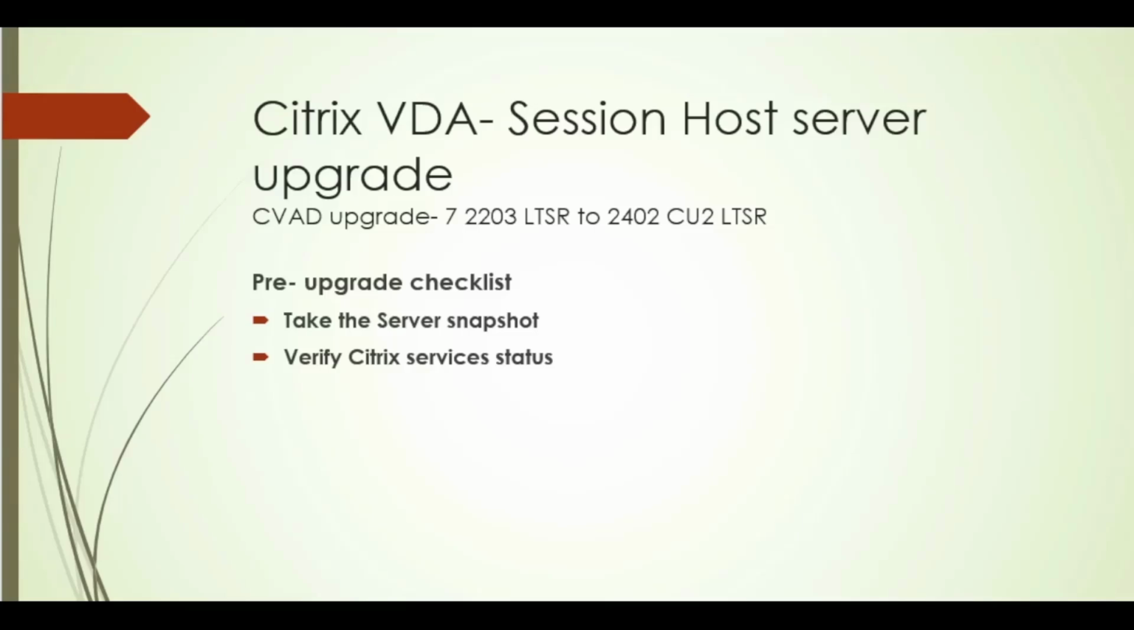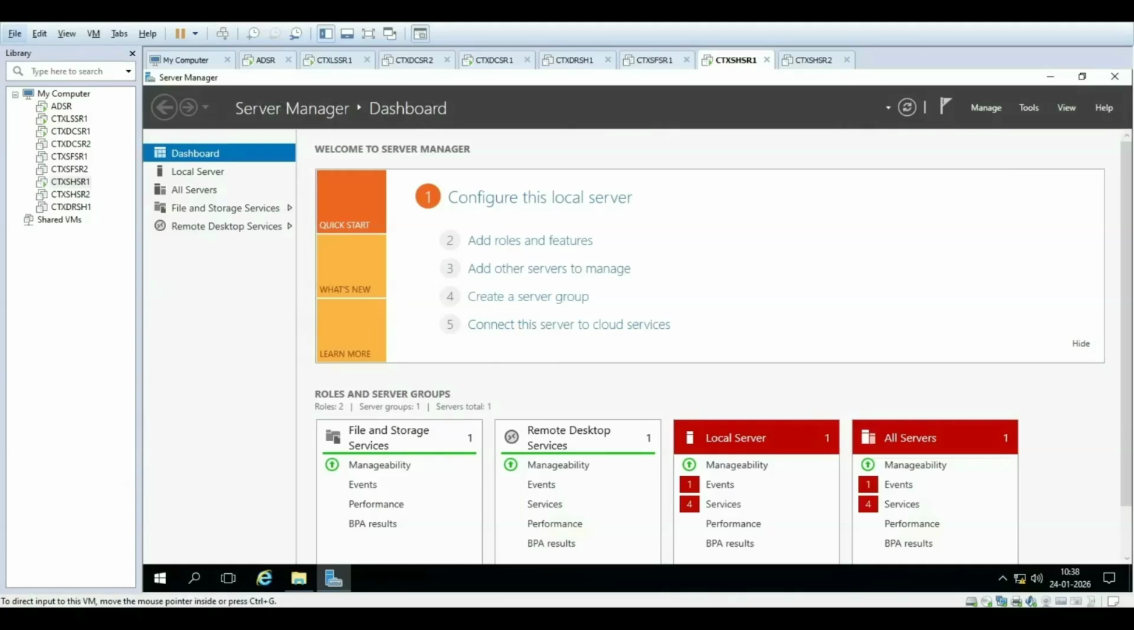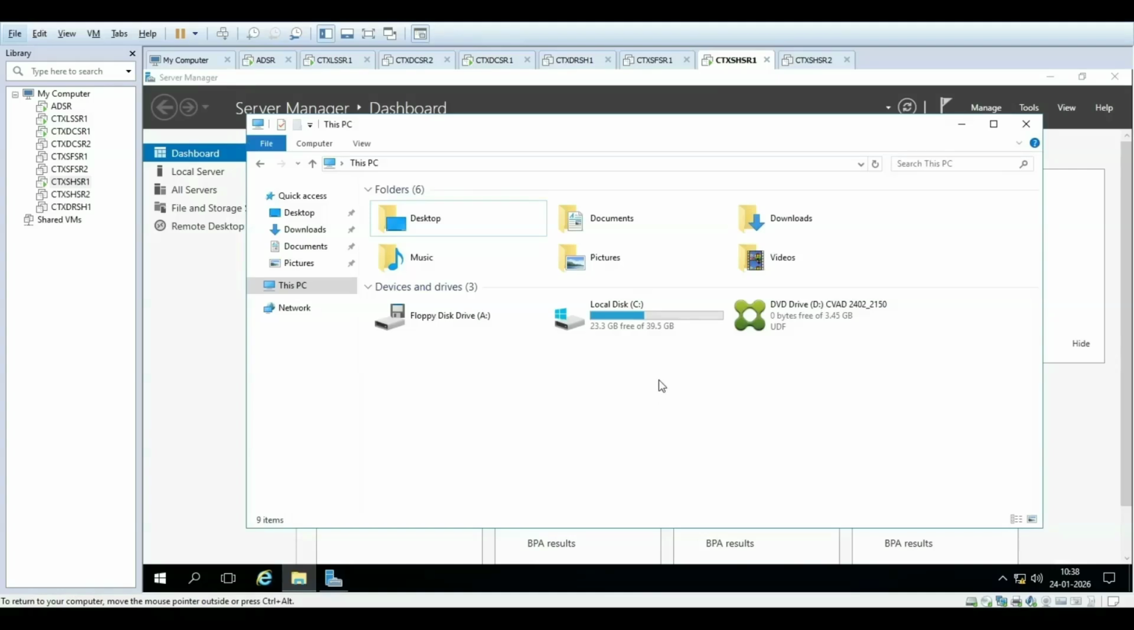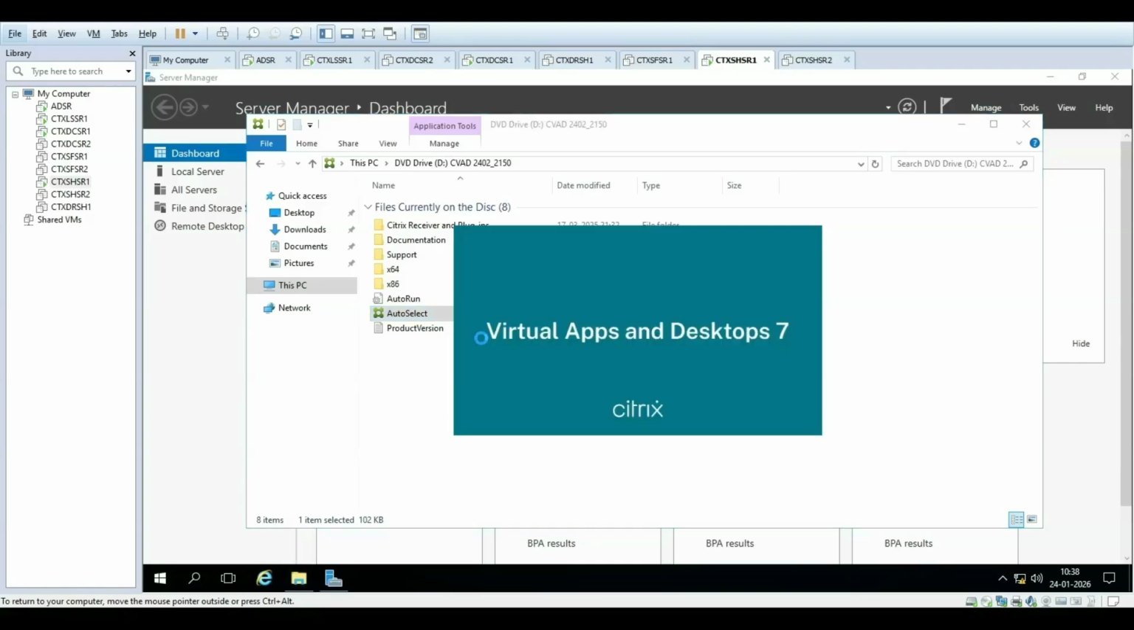So the checklist: we need to take the server snapshot and check the services status. I already did that. Now we will log in to the server and start the upgrade. I have already attached the setup ISO file to the server, and now we can start the upgrade. I'll run this setup as an admin user, and it will start the installation.